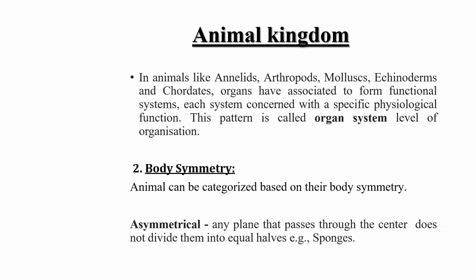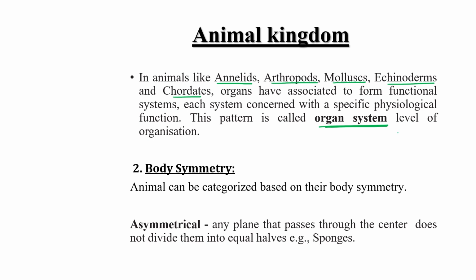Okay. So in animals like Annelida, Arthropoda, Mollusca, Echinodermata, Chordata, organs are associated to form functional systems and each system is concerned with a specific physiological function, and this pattern is called organ system. So all of them, Annelida, Arthropoda, Mollusca, Echinodermata, Chordata, are found with organ system level of organization.